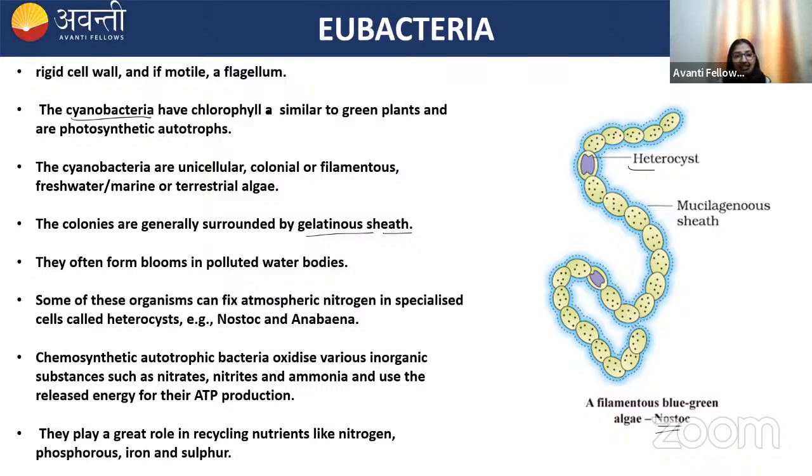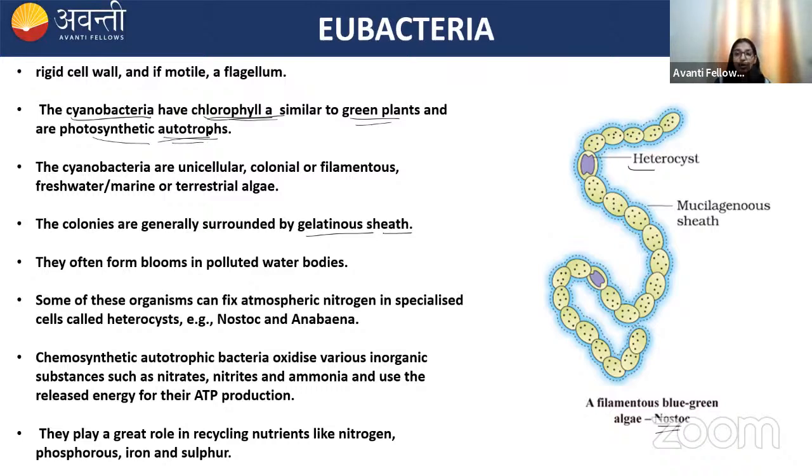And the cyanobacteria have a chlorophyll A pigment, which is similar to green plants, and they are photosynthetic autotrophs. Remember this. And we know that the prokaryotes or the bacteria do not have membrane-bound organelles, right? That means they don't have chloroplast.